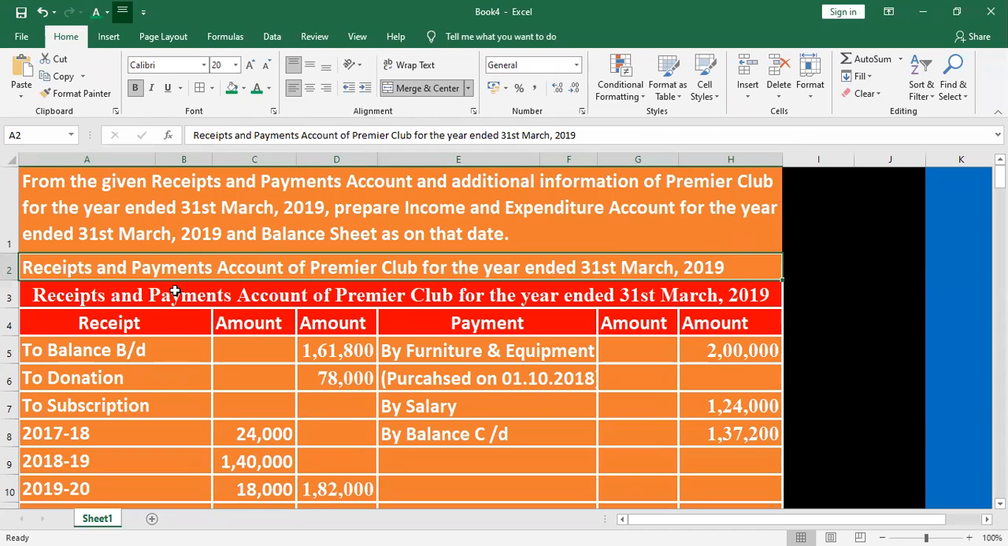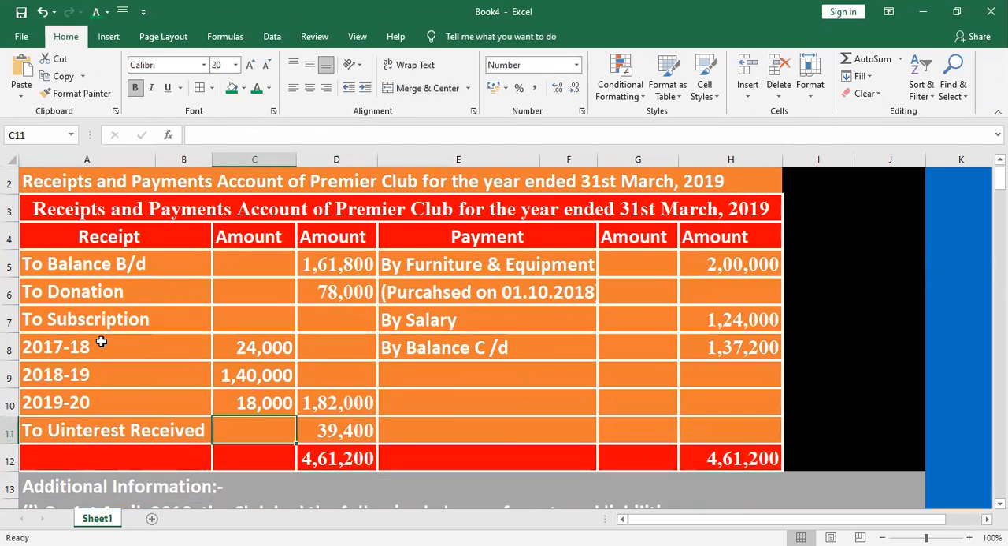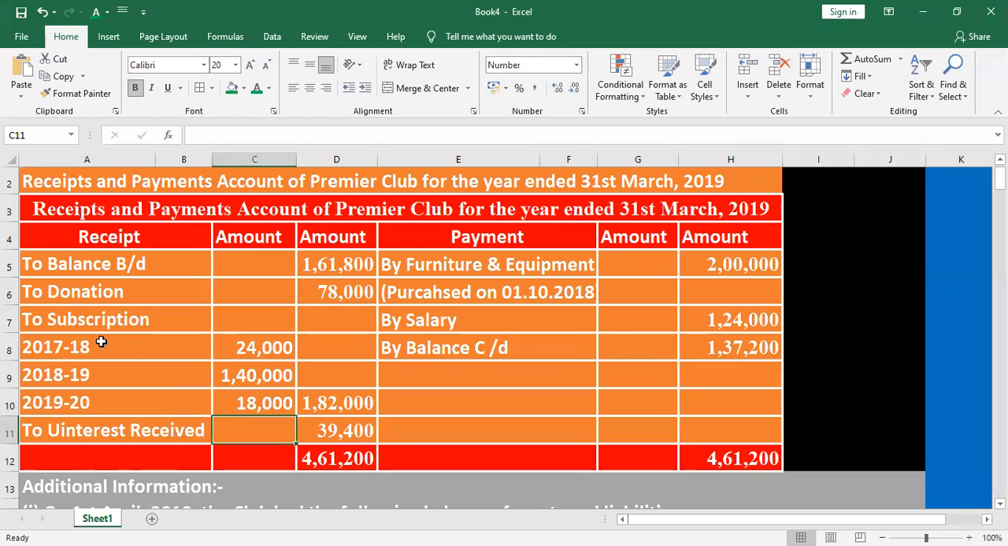What are they given here? Receipt and payment account of Premier Club for the year ended 31st March 2019. Receipt and payment account is nothing but a cash book. Balance brought down 1,61,800. Donation, subscription. They are given 3 years: 2018, 19, 20. Then interest received 39,400.